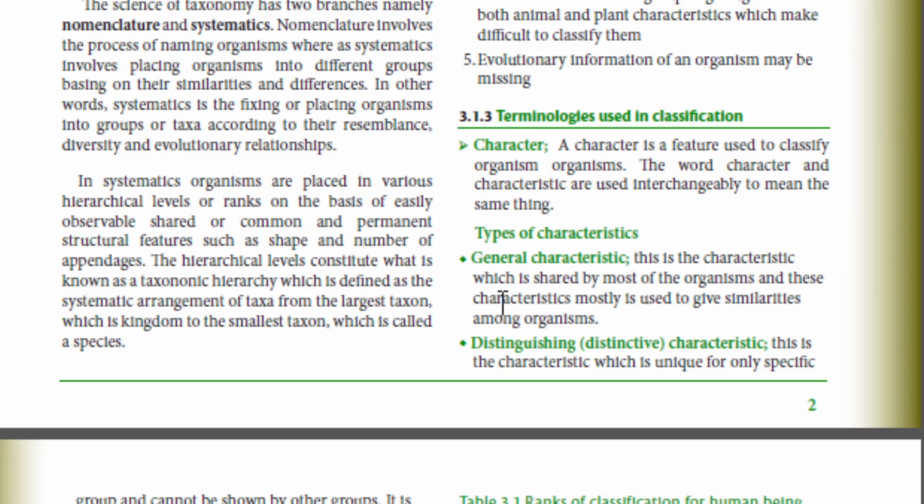So in this session nitaishia hapa, na kipindi kijacho tutaangalia the common terminologies used in classification. Tukisema terminology maana yake nini, terminology maana yake tutaona kwenye kipindi kijacho.